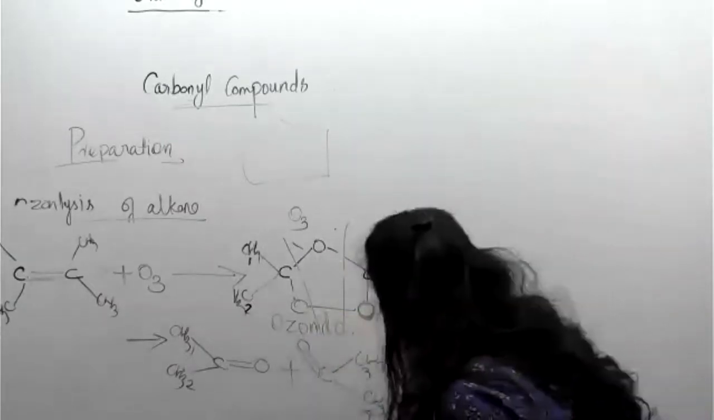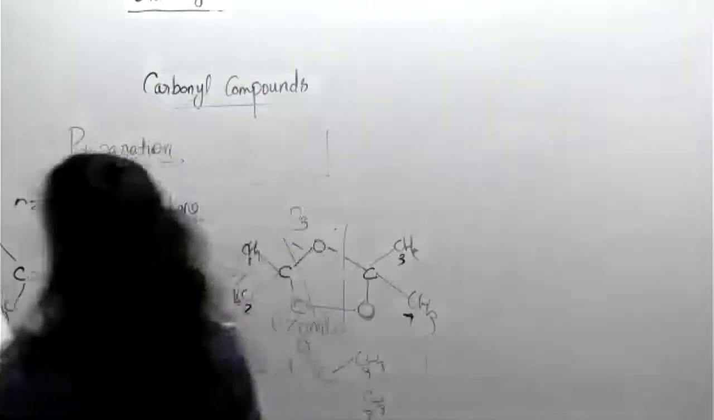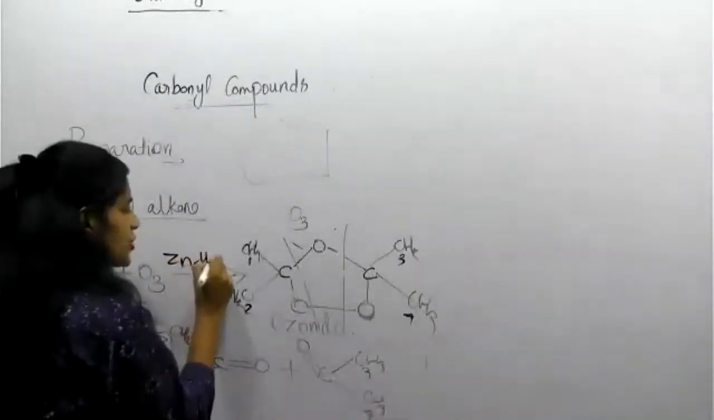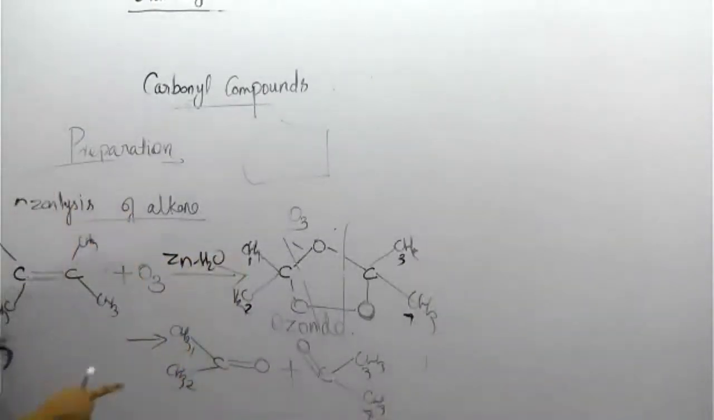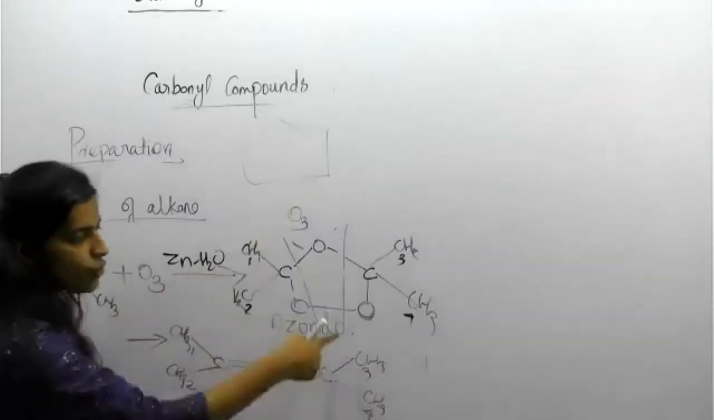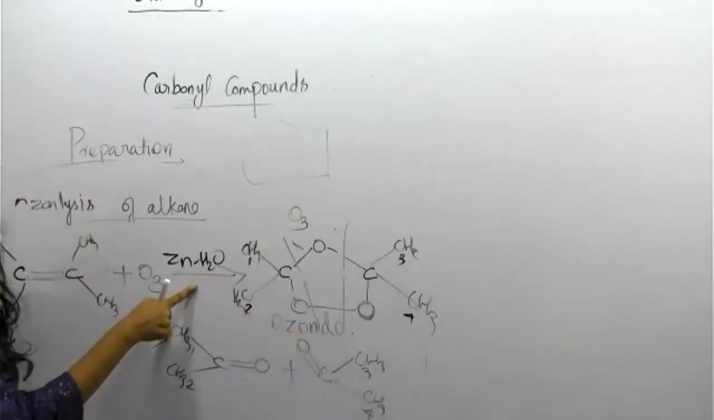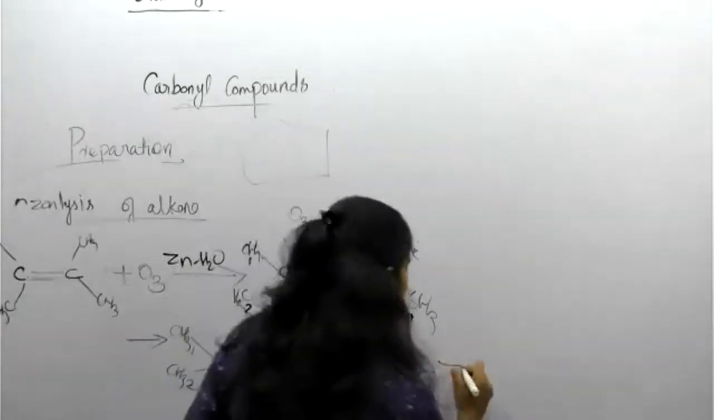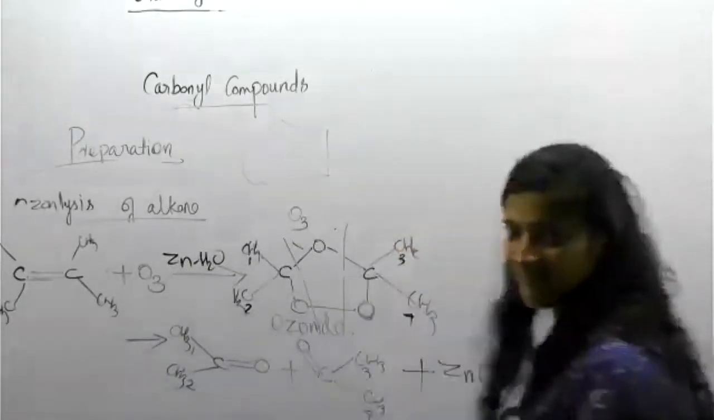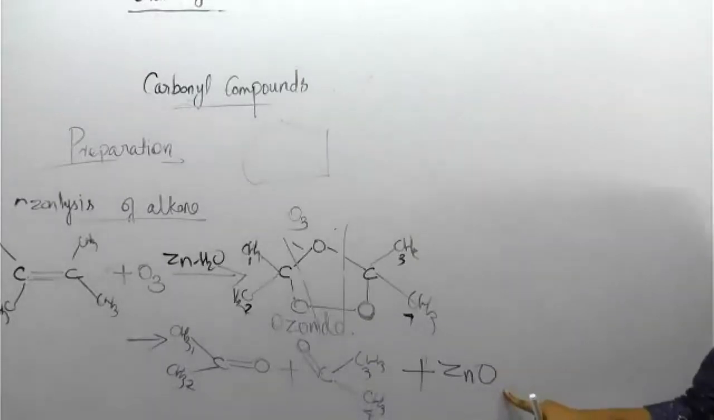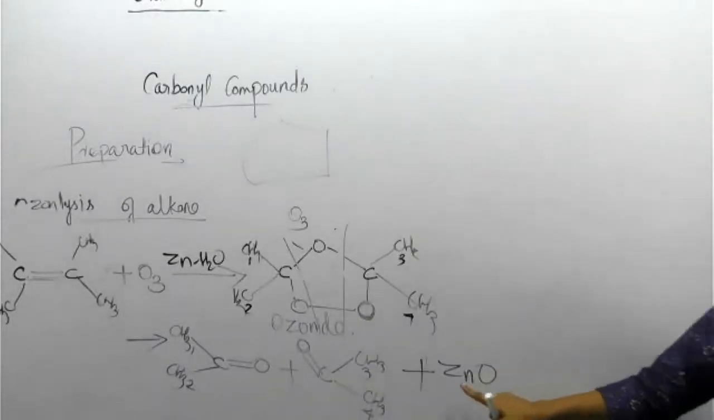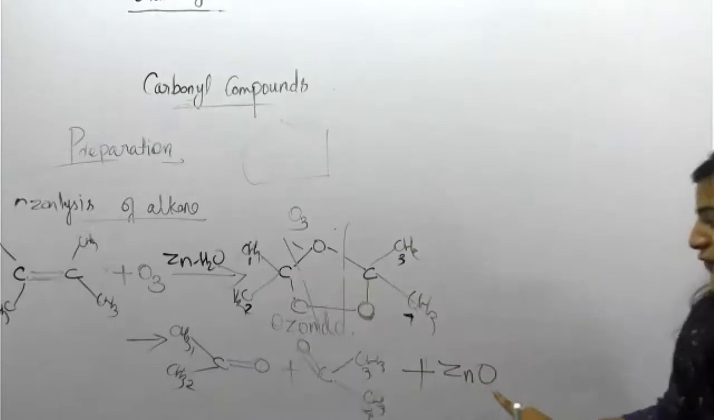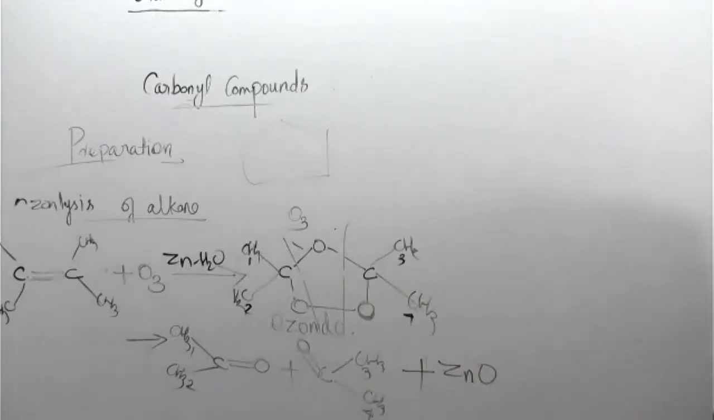Suppose your reagent is zinc, H2O, like this. After that only it is going to break in the presence of zinc and water. So you will get two ketones. Also zinc oxide is generated. That remaining oxygen creates a bond with this zinc, forming ZnO. Clear? Okay.